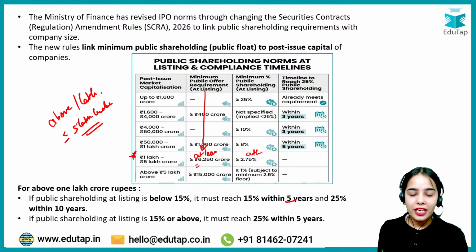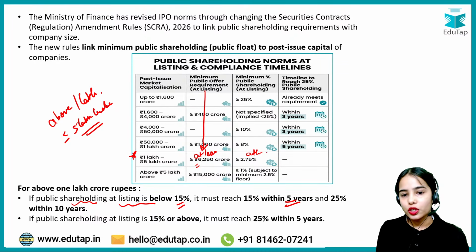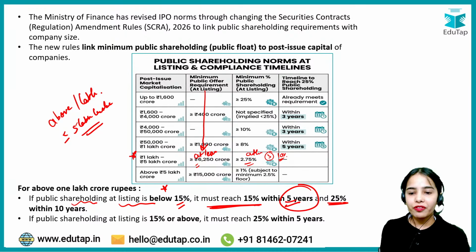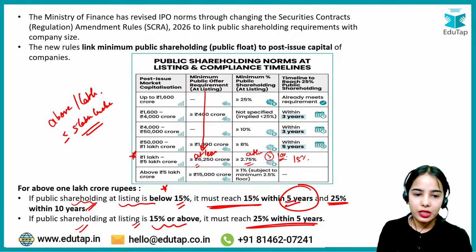And within 5 years, if the public shareholding at the time of listing is below 15%, so if they are doing, let's say, 5% or 10% public shareholding at the time of listing, that is more than 2.75% but below 15%, they have to reach 15% within 5 years and 25% within 10 years. But if they are directly doing a public shareholding at the time of listing of 15% or above, then they have to reach 25% within 5 years. This is the idea. Okay.